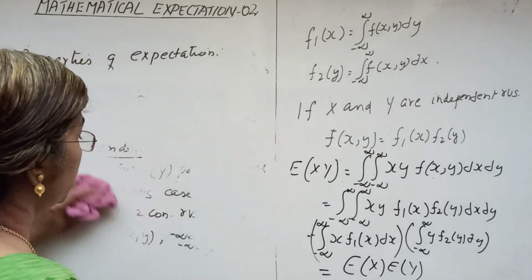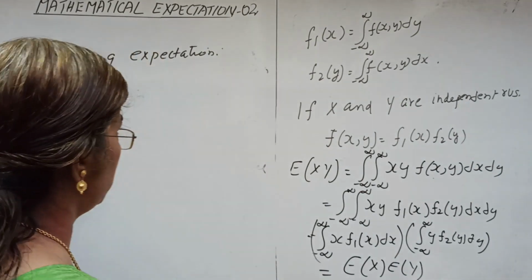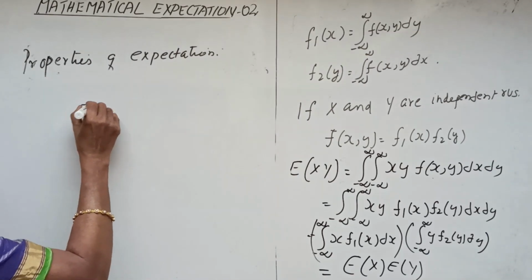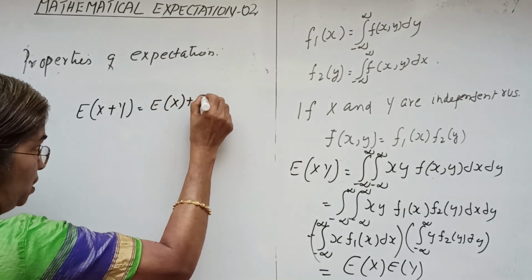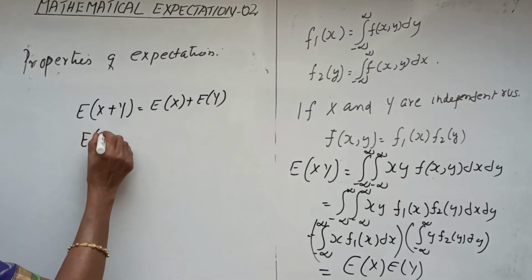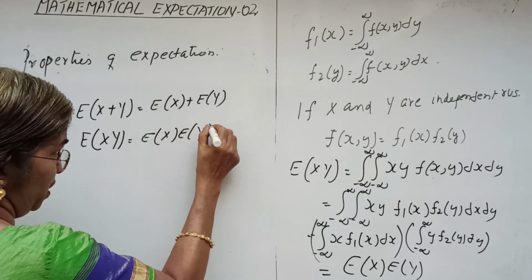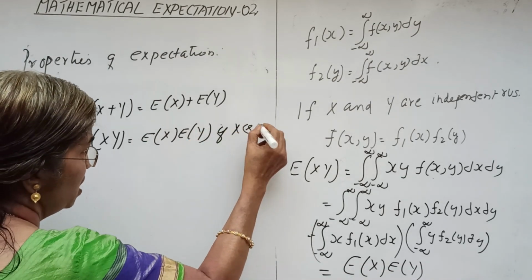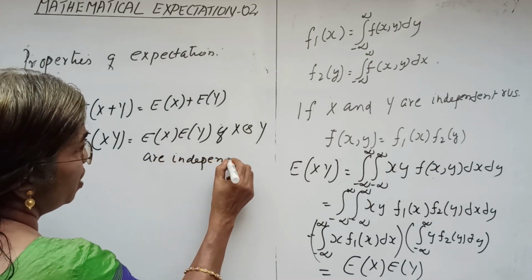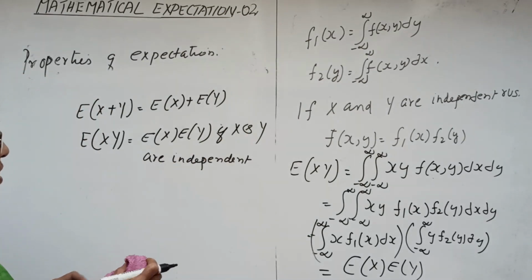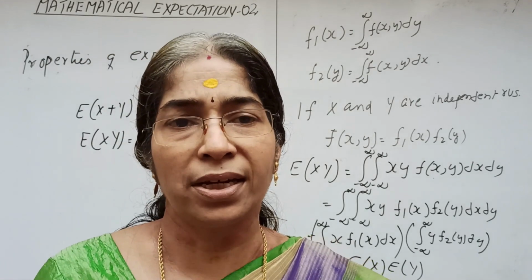So the two very important properties of expectation are the addition theorem, expectation of x plus y equal to expectation of x plus expectation of y, and the multiplication theorem, expectation of x y equal to expectation of x into expectation of y if x and y are independent. The result can be extended to any number of random variables. Okay, thank you very much.